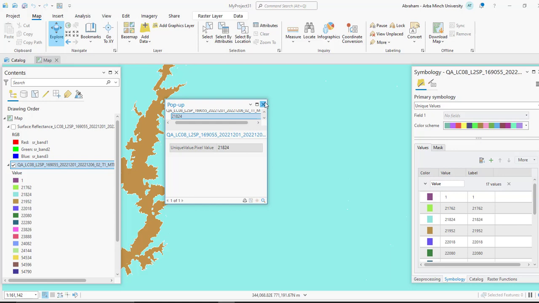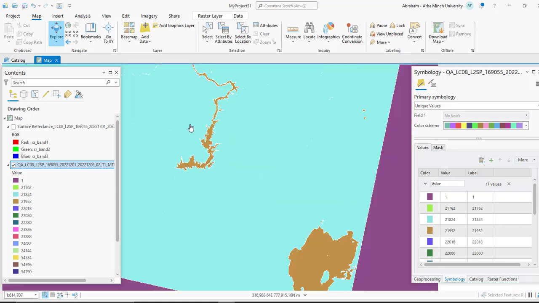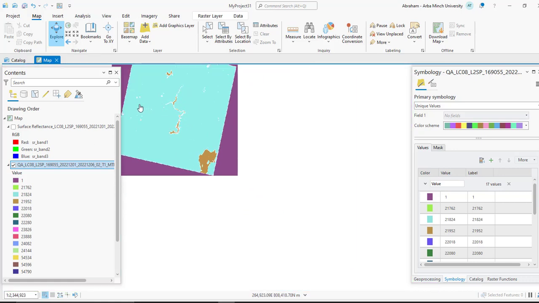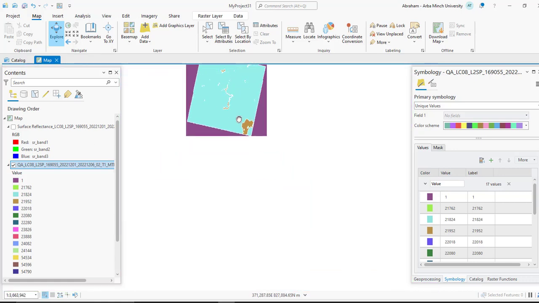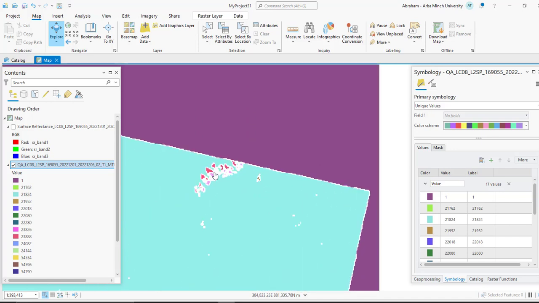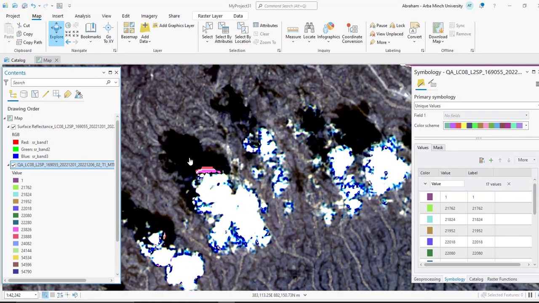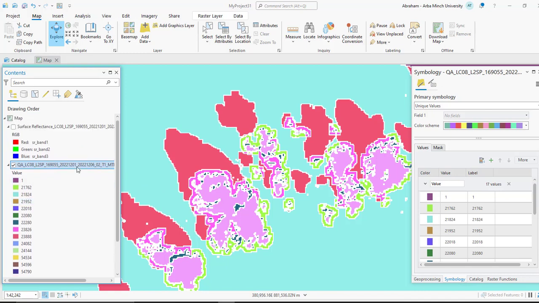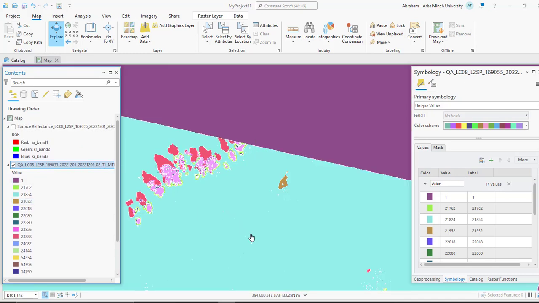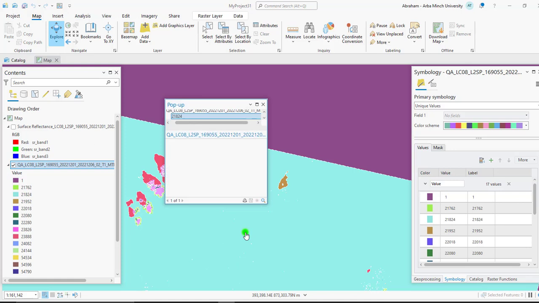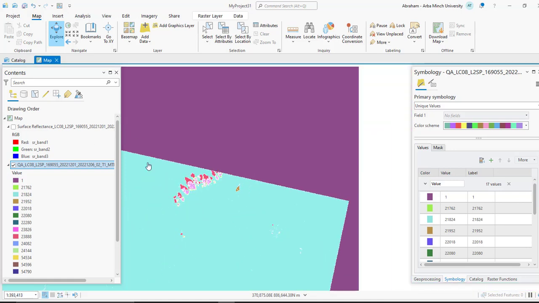So our aim is taking the land and water pixels. We are going to remove these pixels that represent the clouds and shadows. As you can see, this is shadows and this one is clouds. So first we need to examine the pixel values that represent the land and the water body. I have already recorded these two values.